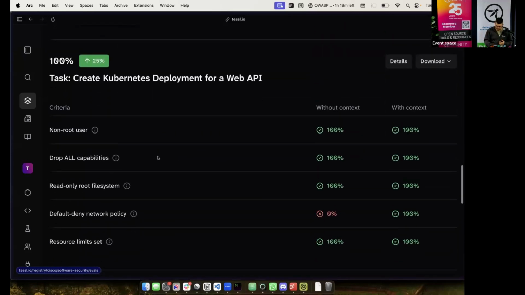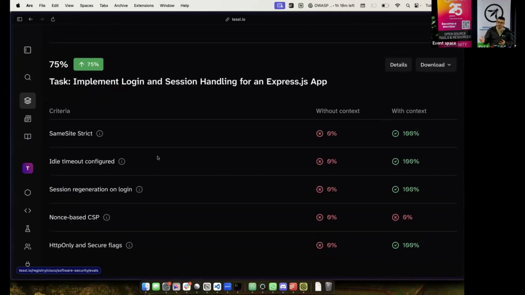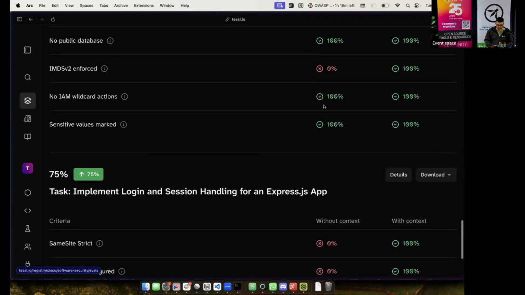In some cases, I'm not sure if there are any in this case, I don't think there are, it can actually regress. It can go from 100% maybe to 80%. And what that's saying is my context is confusing the agent. If it goes from 100 to 100, there is no context needed here. The agent is good enough by itself. So am I giving too much context that is actually confusing it?